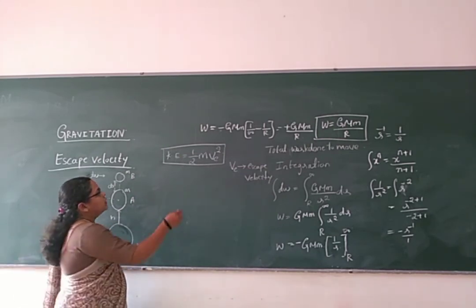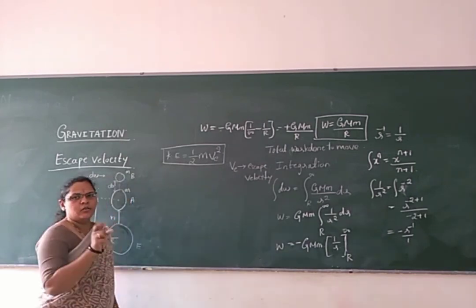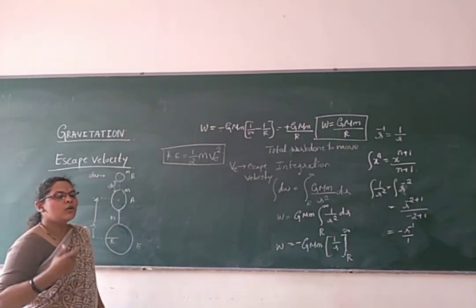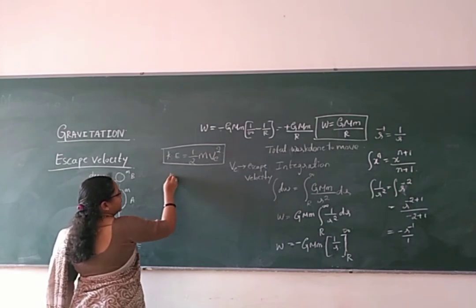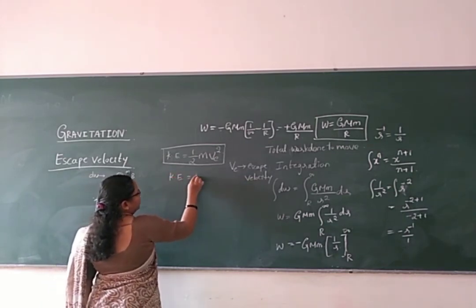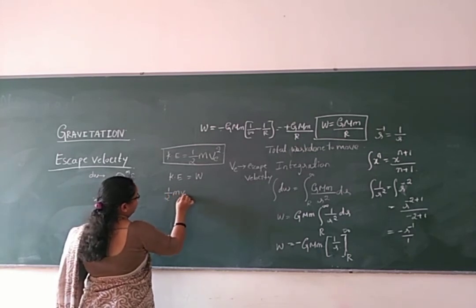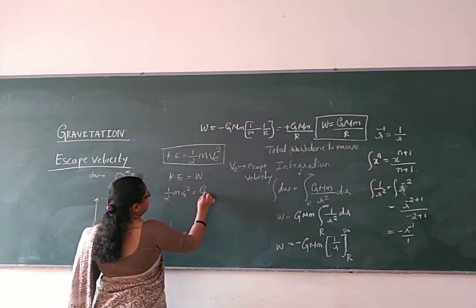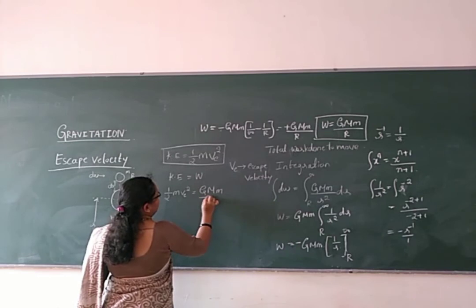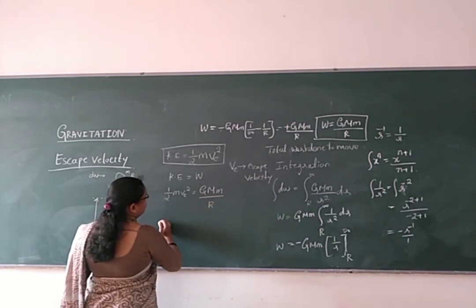That work is converted into kinetic energy, so kinetic energy is equal to W. So half m ve square is equal to G capital M small m by r.